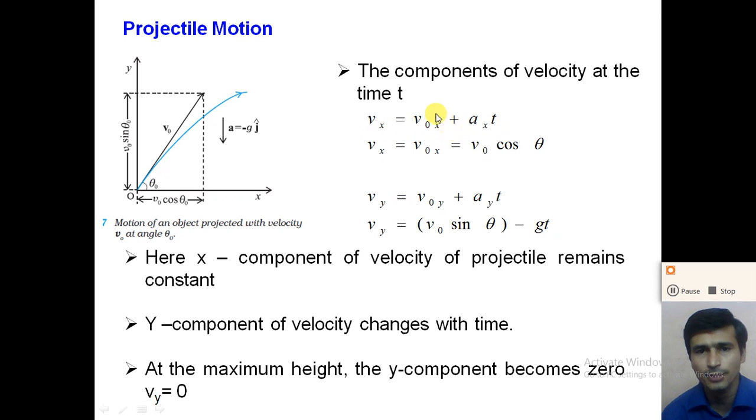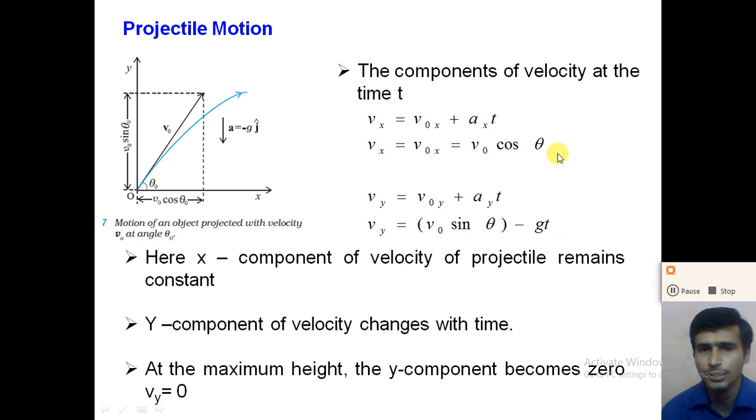Here a_x is equal to 0, so we take this term as 0. v_x is equal to v0x is equal to v0 cos theta. So we can say that the x component of the velocity of the projectile is the same as the x component of the initial velocity. So the horizontal component of the velocity v_x is equal to v0x is equal to v0 cos theta.